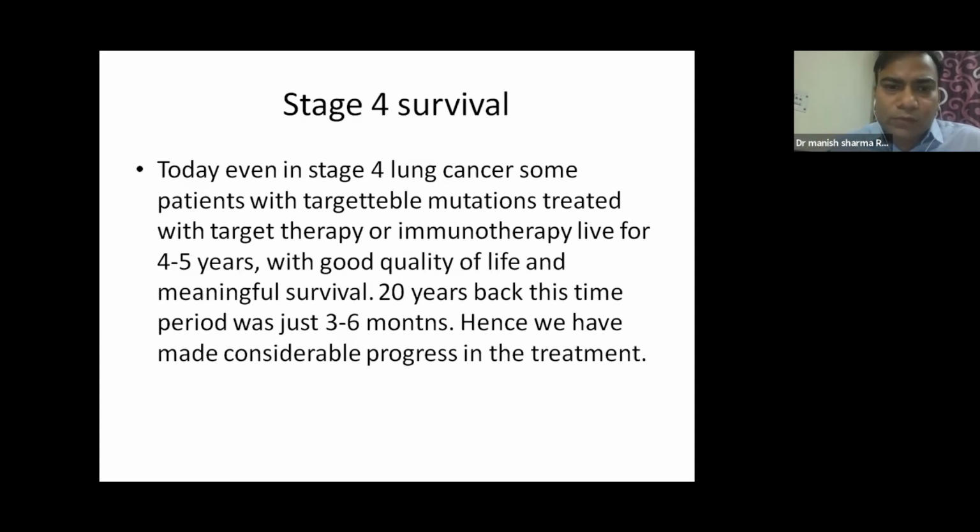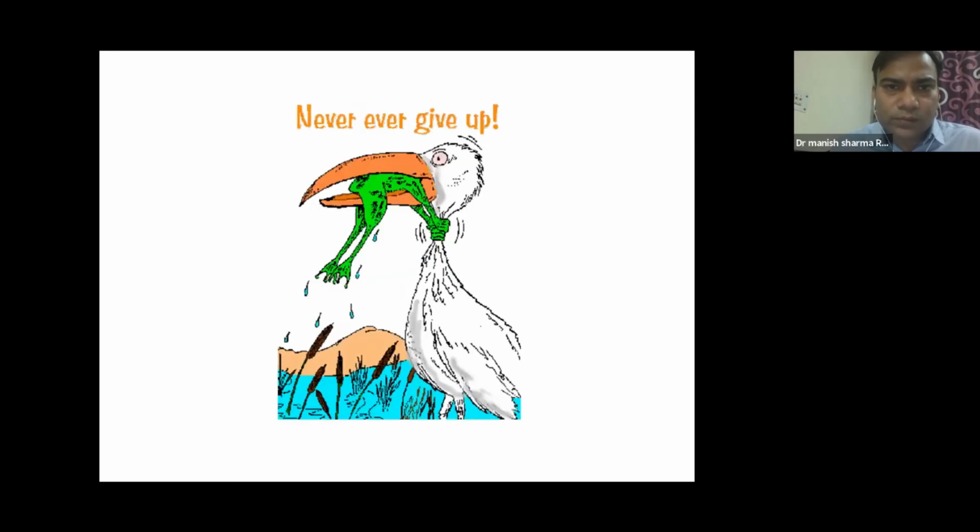Hence, we have made considerable progress in our treatment, and giving the patient quality of life is also very important. So we should never give up, even if it is stage 4 cancer. I have shown you that those patients who have targetable mutations can survive for 4 to 5 years. This is true for all the cancers. Almost all the patients who have different kinds of cancer will have some amount of targeted treatment available, and these people can live for a longer period of time.